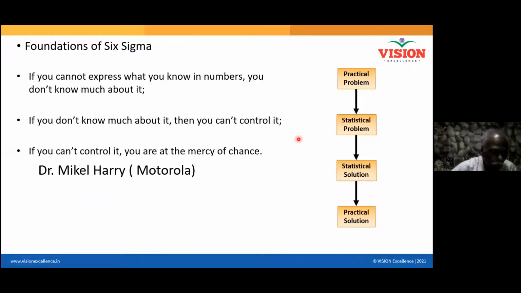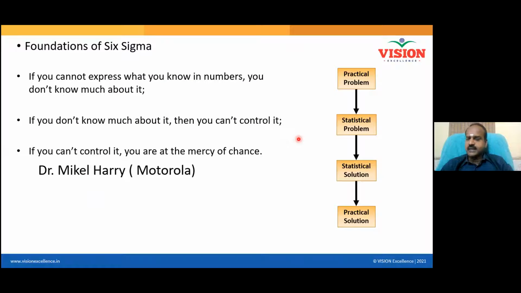In order to use Six Sigma to solve any real-time problem, you must convert the real-time problem into a statistical problem. What is a statistical problem? Express your problem in the form of numbers.